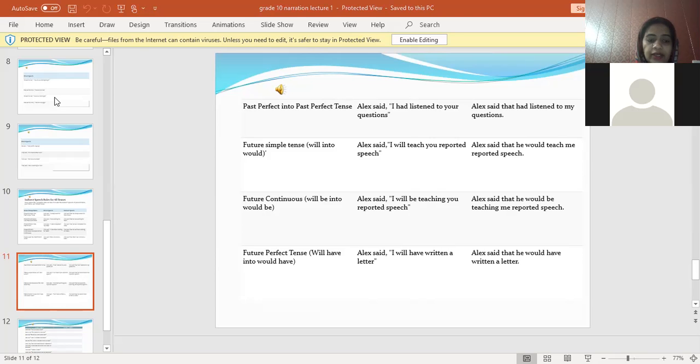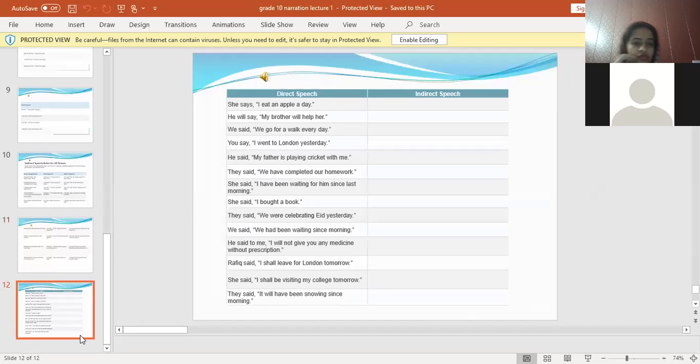Is it clear till here, everyone? Just few students in the class. So there are few more sentences. Kindly practice all the sentences so that it should be clear to you. Got it, everyone? I'll check your notebooks right after getting back to school.